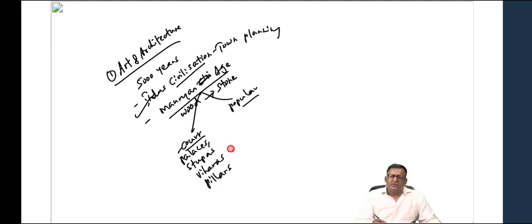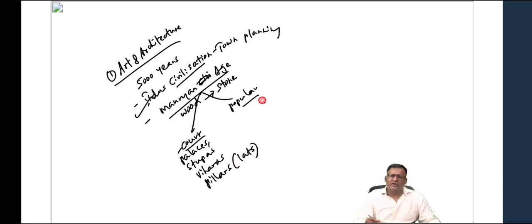Court art is that art which only the government or the king can afford. Common people like you and me cannot afford to build a palace or install a pillar or build a stupa, etc. So only the king or the government of the day could afford it, and that's why it's called court art. Palaces, stupas, viharas, or monasteries, and pillars. The pillars are also called the lords of Ashoka. So we'll be discussing all these things.